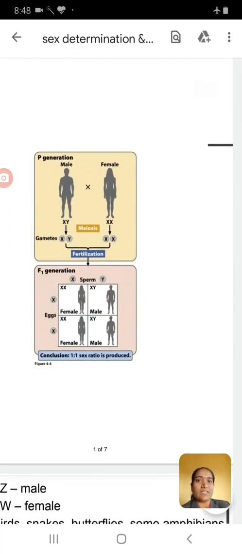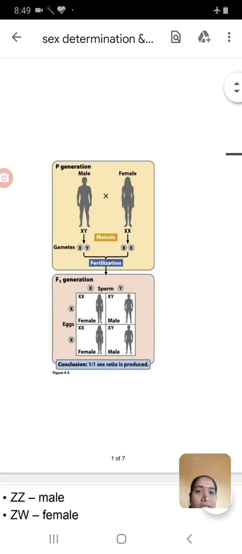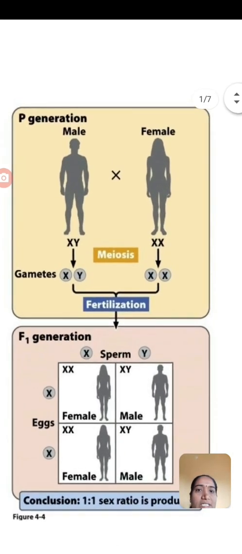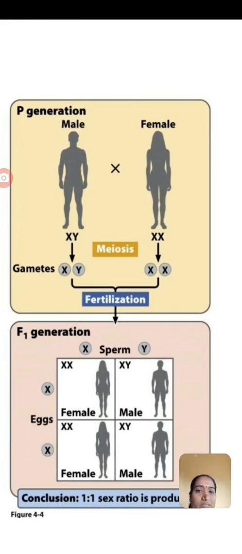Hello students, in our chapter Inheritance and Variation, we have learned about the various chromosomal structures, their appearance, and how genetic inheritance takes place. Then we also learned about sex determination in human beings. Just look at this slide to see how sex determination in human beings takes place.